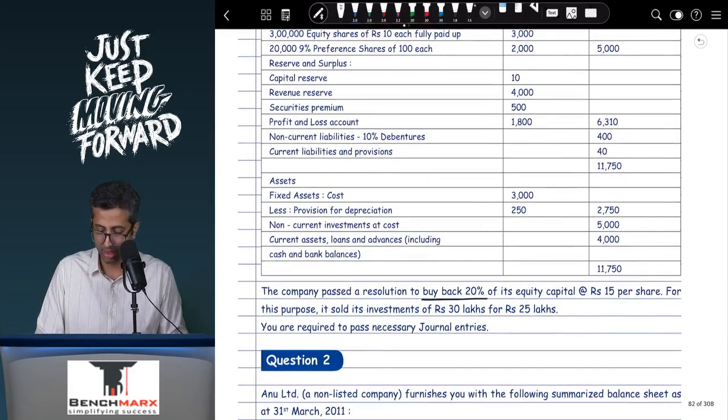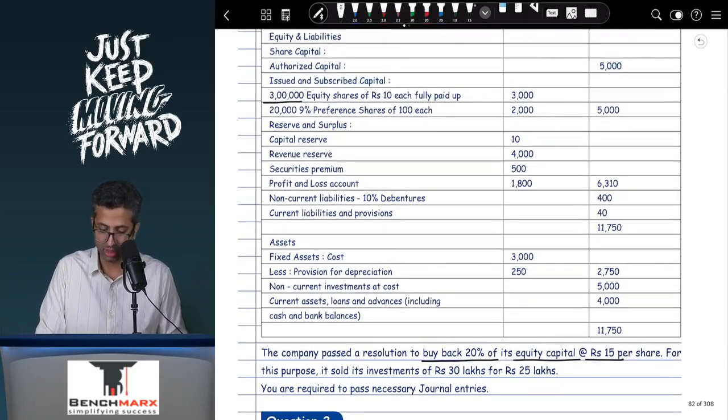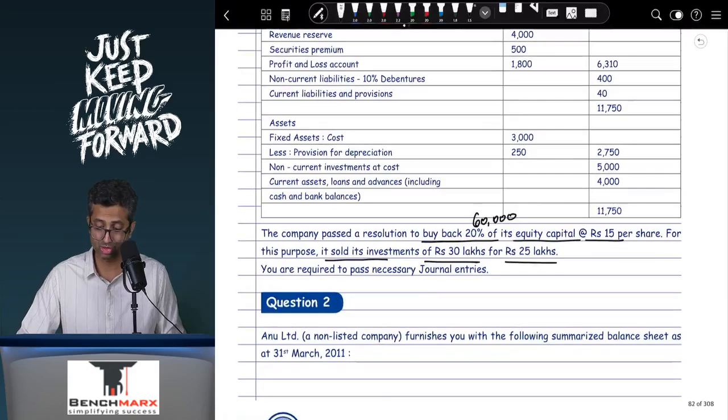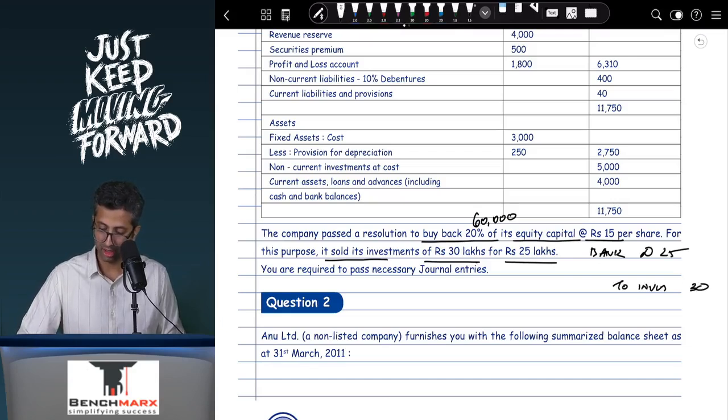Company passes a resolution to buy back 20% of its equity capital at rupees 15 per share. 20% of its equity capital. How much is the equity capital? 3 lakhs into 20%, which means 60,000 equity shares you are going to buy back at the rate of rupees 15 per share. For this purpose, it sold investments of rupees 30 lakhs for 25 lakhs. So there will be a journal entry where you will sell the investments. Bank account debit 25 lakhs to investments 30 lakhs, and hence there will be a loss which will go to the profit and loss account of 5 lakhs.